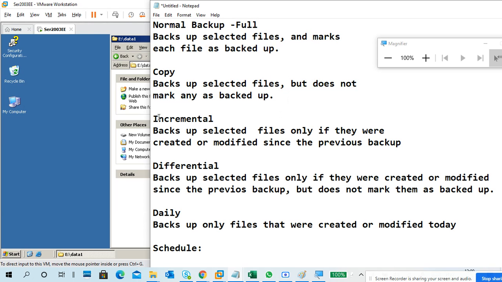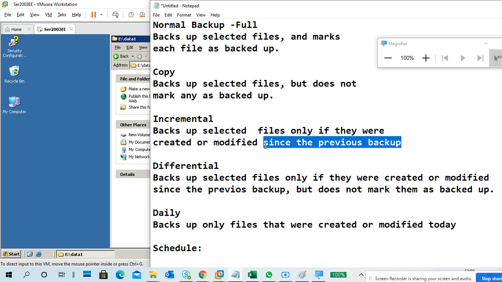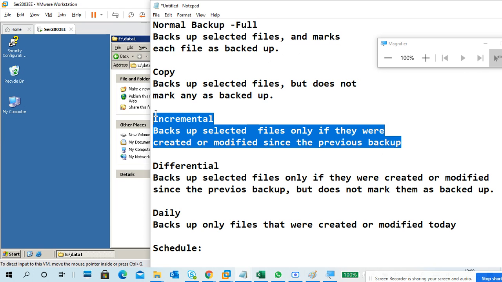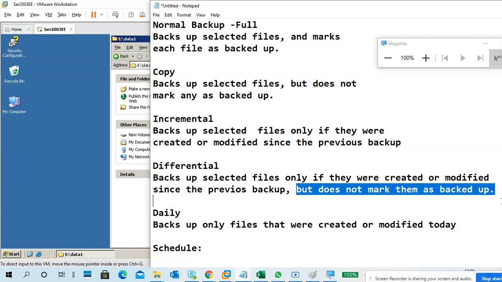Another one is incremental backup. Incremental backup means backing up selected files if they were created or modified since the previous backup, and it also marks them as backed up. So once you take a normal backup, you have to take an incremental or a differential backup. But a differential backup does not mark them as backed up again. So that is the thing.